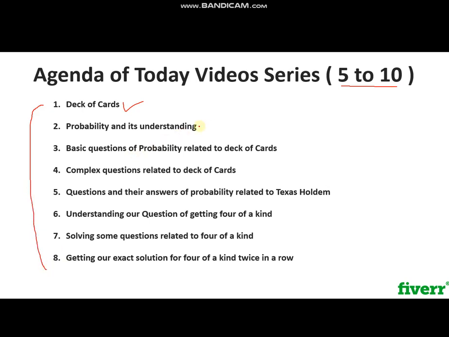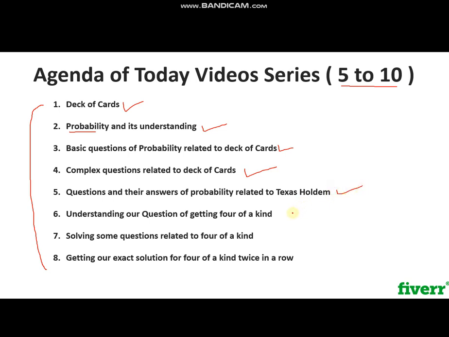First we will try to understand the basics of probability and some of its rules, how we can actually calculate probability, what probability is, how we can represent it, and what the aim of probability is. All these things will be discussed in today's video. Then we discuss the basic questions of probability related to a deck of cards, and then we will move to the complex questions related to the deck of cards. After that we will find some questions and solve them, and we will find the probability related to Texas Hold'em.